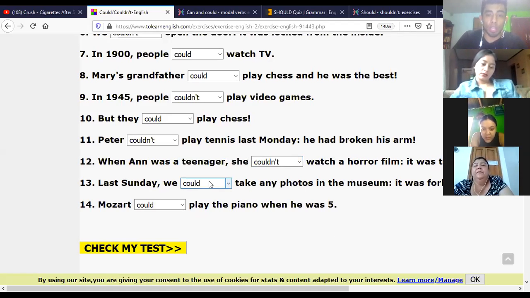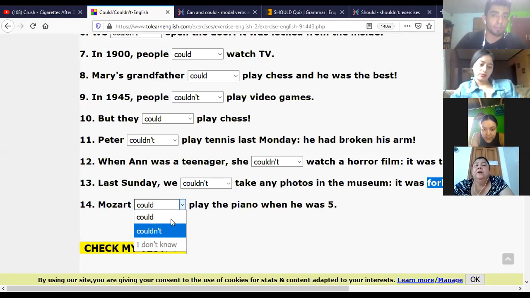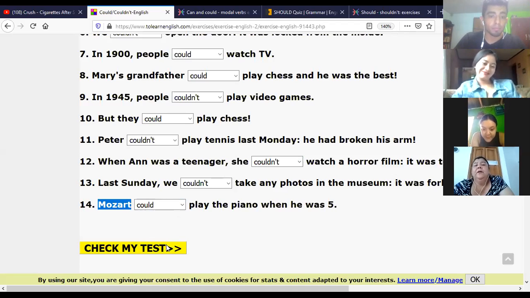Last Sunday, we could or couldn't take any photos in a museum. It was forbidden. What does it mean? Prohibido. Couldn't. Okay, couldn't. Forbidden. Listen, forbidden. Okay, that's the meaning of forbidden. Mozart could or couldn't play the piano when he was 5? Could, yeah, it's Mozart. It's not us. It's Mozart.